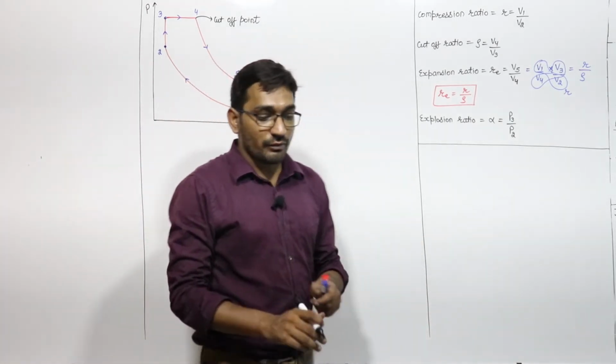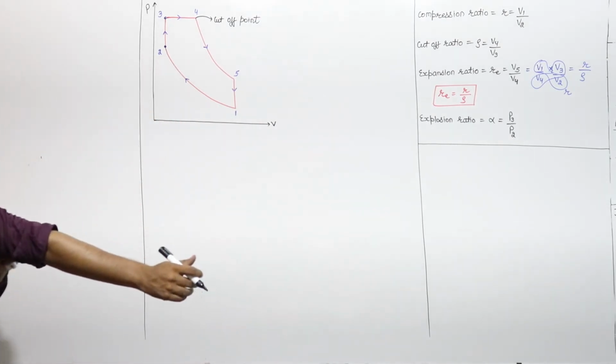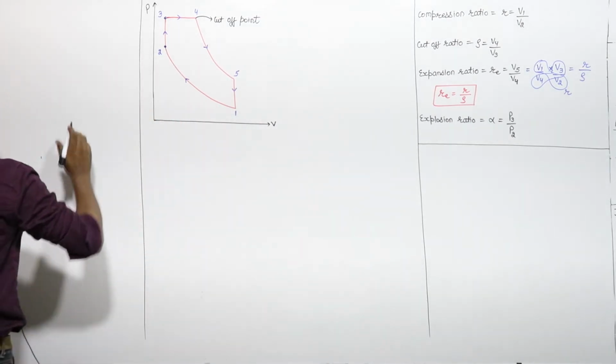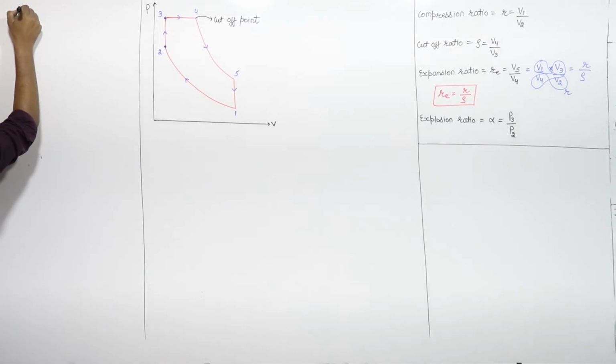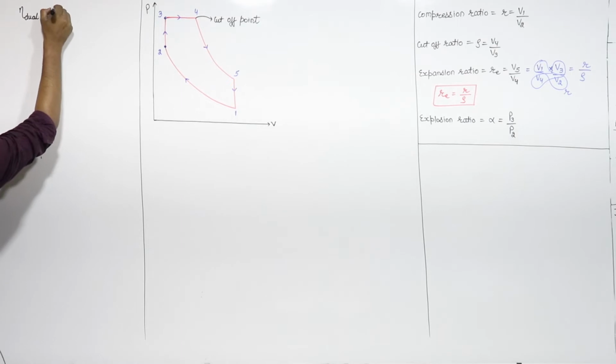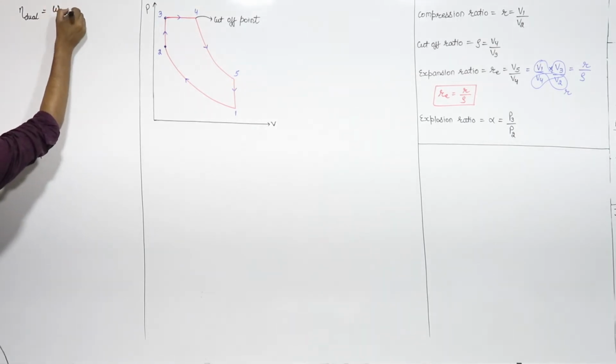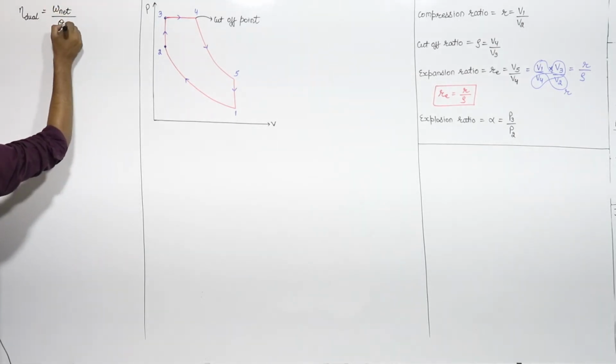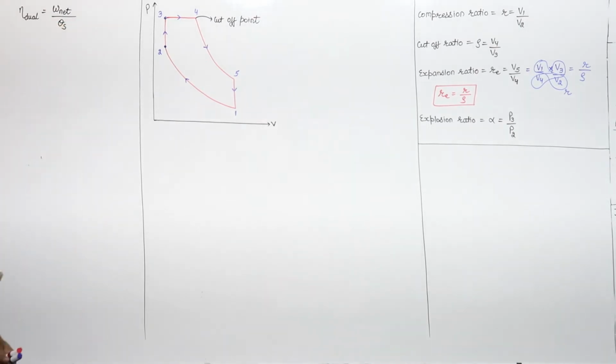Now we have to define what will be the efficiency of the dual cycle. So let's start solving for it. We know that the efficiency of any cycle will be equal to the net work output divided by the heat supply, heat input. This is the basic equation we know.